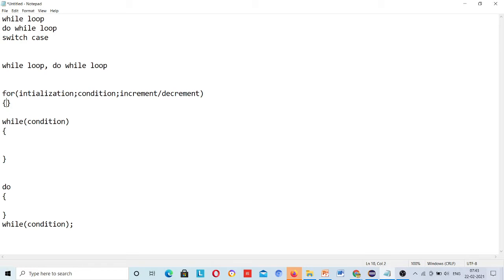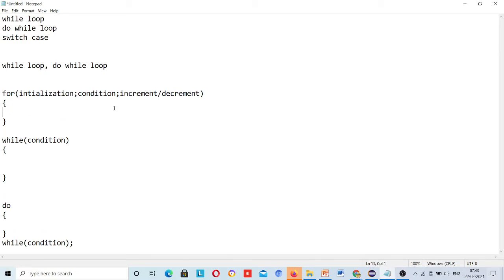In a for loop, in a single line there is initialization, condition, and increment or decrement, a value change.